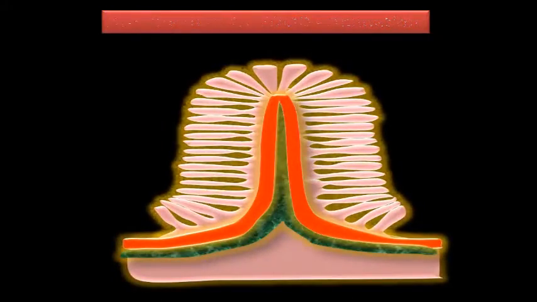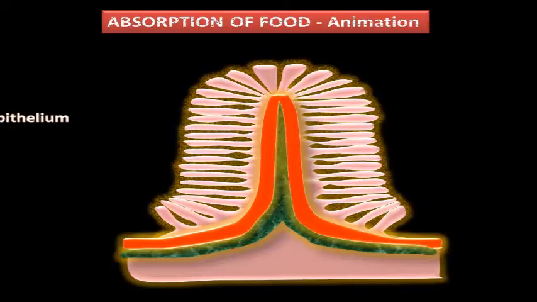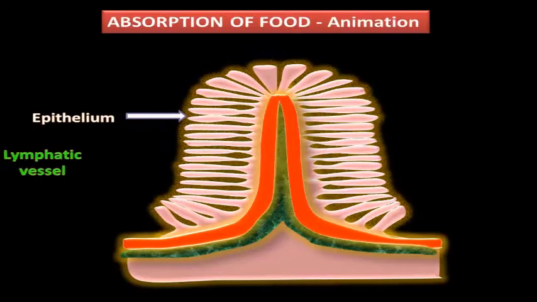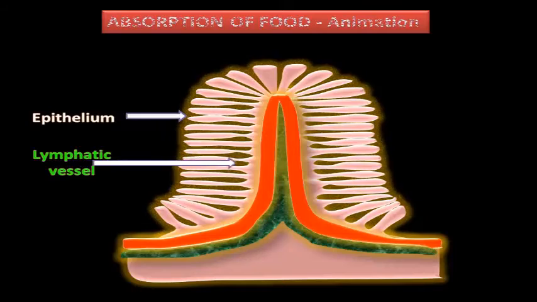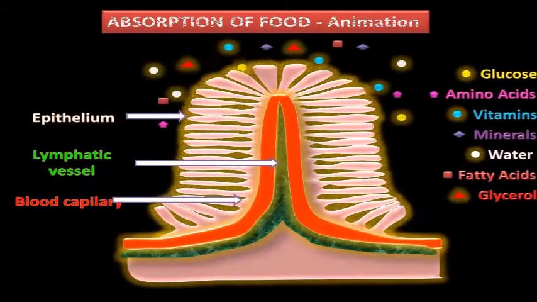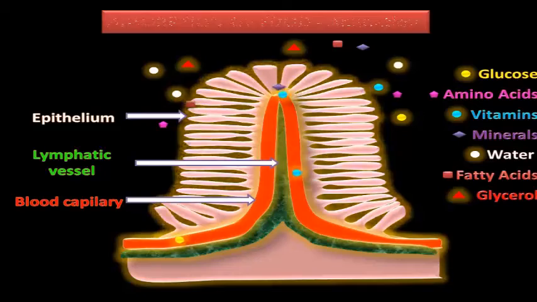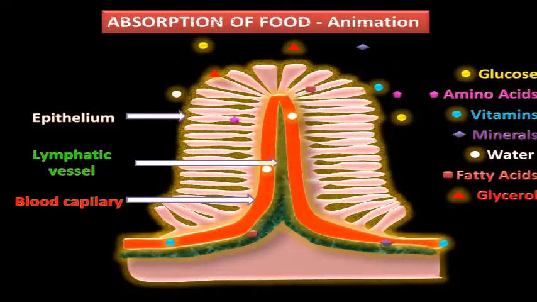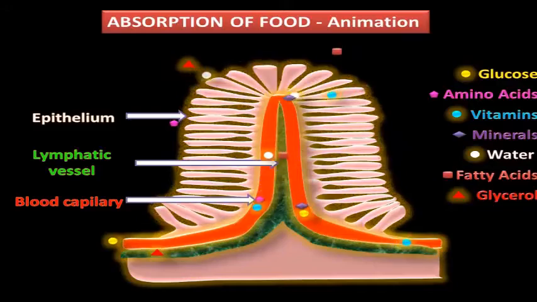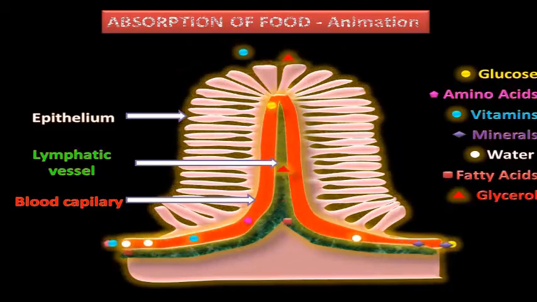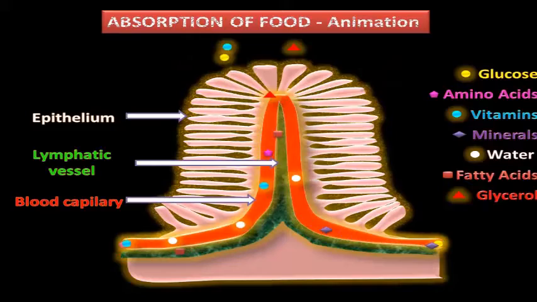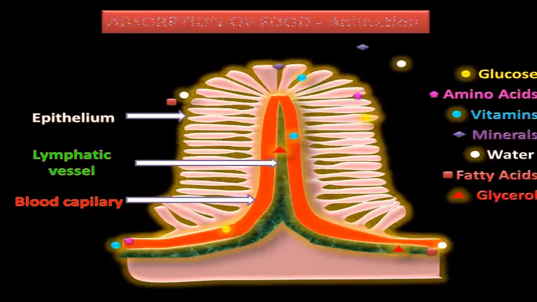You are watching the animation of absorption of food. This is a picture of a villi. Here you can see the epithelium, lymphatic vessel, blood capillaries. Glucose, amino acids, vitamins, minerals and water are absorbed by the blood capillaries. Here you can view it. The fatty acids and glycerol are absorbed by the lacteals or lymphatic vessel.